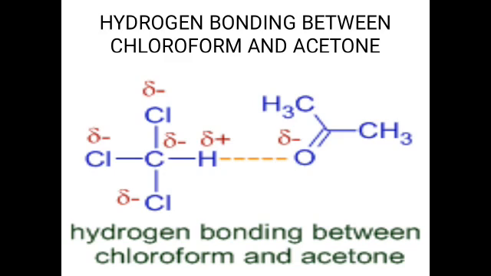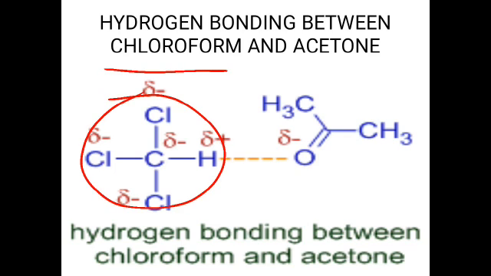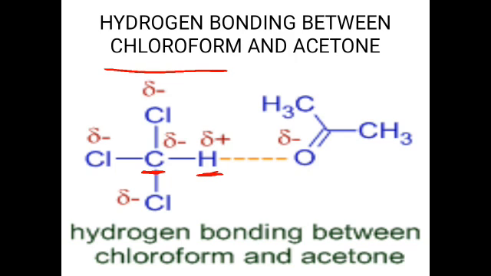Again, the same concept can be explained for the force of attraction between a molecule of chloroform and acetone. You know the formula of chloroform is CCl3H. This is chloroform. The electronegativity of carbon is again a bit stronger than hydrogen. So this results in a slightly negative carbon atom and slightly positive hydrogen atom in the molecule of chloroform.